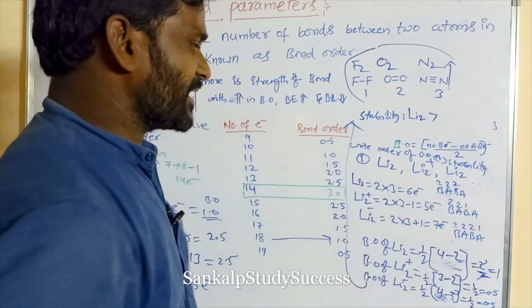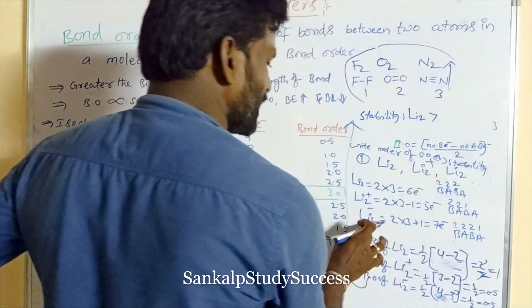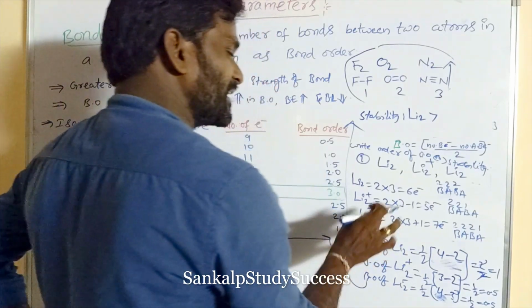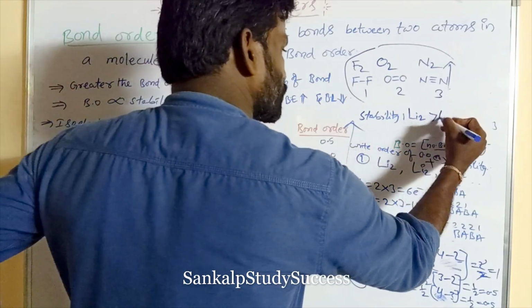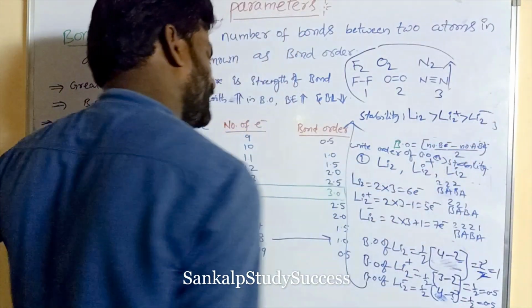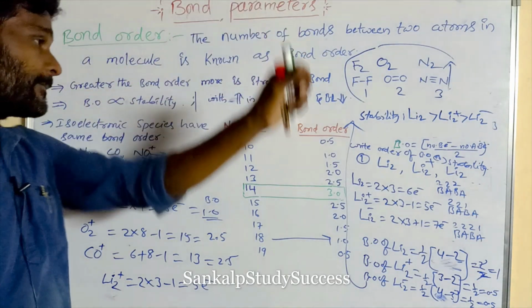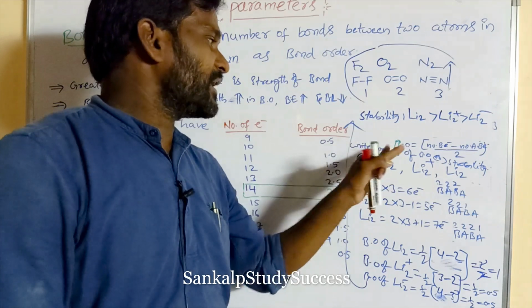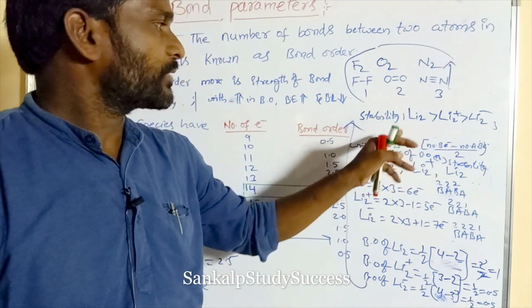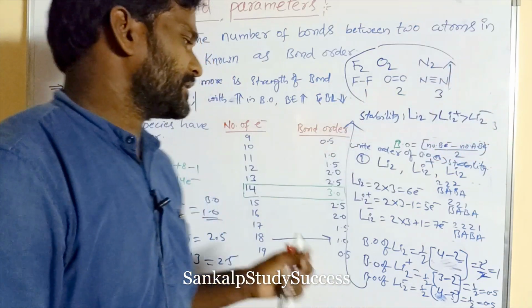So in these three, which has more anti-bonding molecular electrons? Li2 minus has more anti-bonding molecular electrons, so that is less stable. Next goes Li2 plus, and the last one is Li2 minus. This is the stability or bond order. Li2 has more stability, and Li2 minus has less stability.